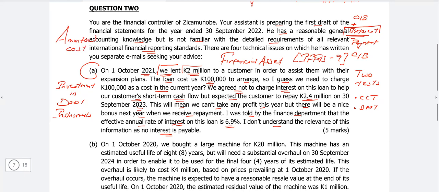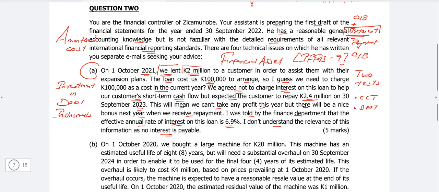Then you need to show the working that the following figure should be recorded within the financial statements. You take the opening balance. This opening balance is actually the initial value plus the cost of the loan. So we capitalize it, and then we add the interest on the effective rate, right? Which becomes your investment income in the statement of the profit or loss.